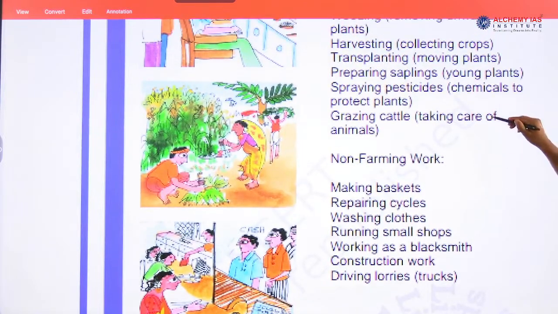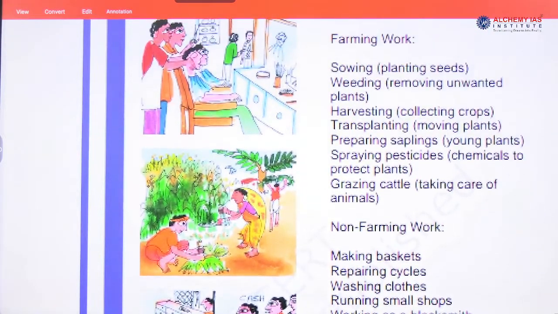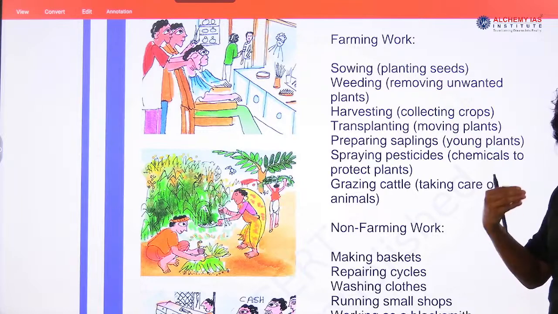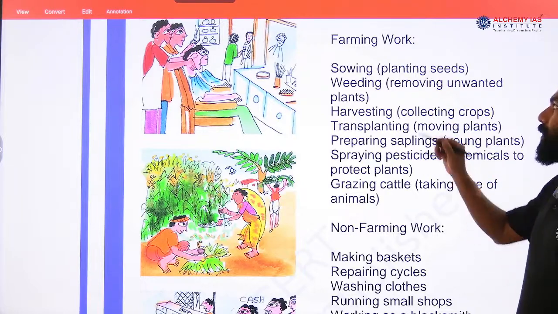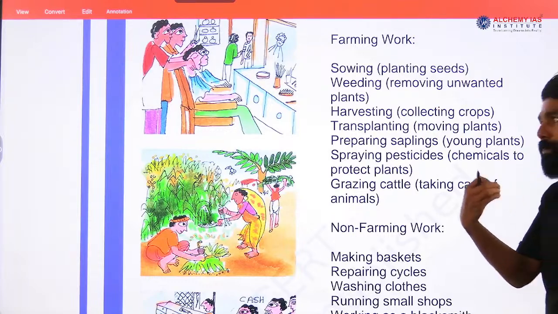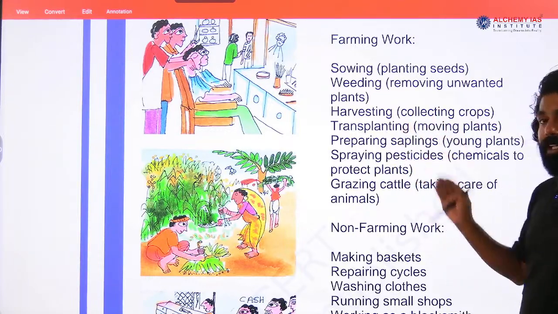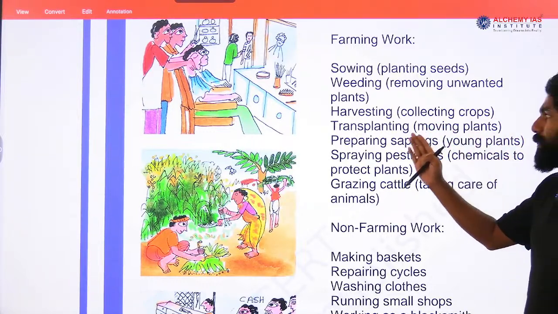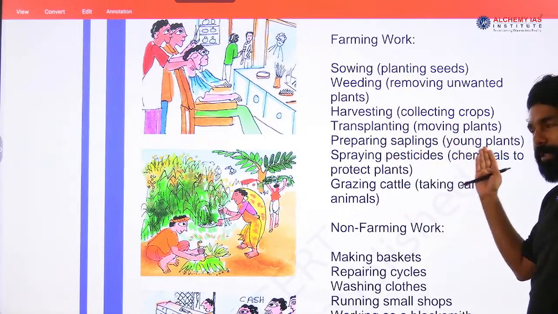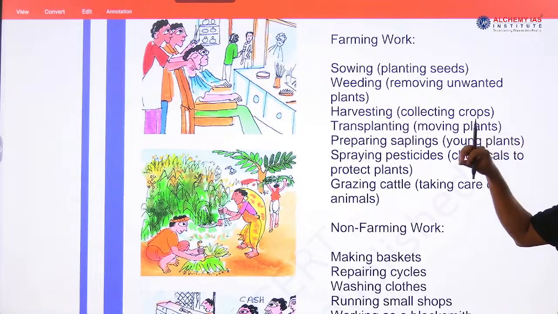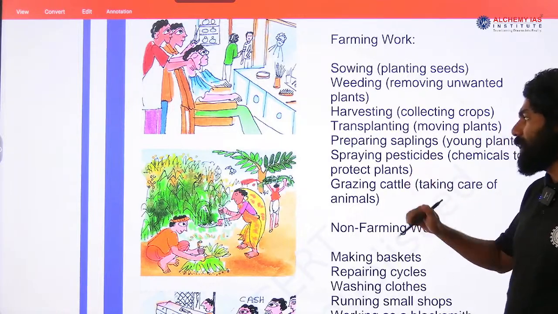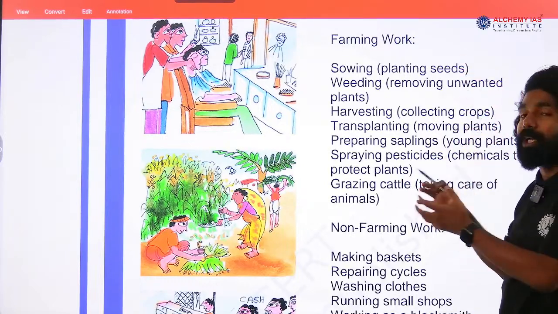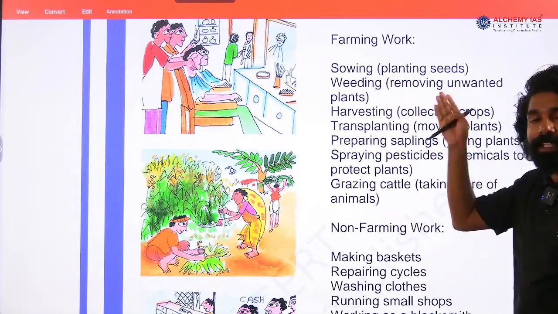One is farming-related work: sowing, which means planting the seeds in an area; weeding, that is removing unwanted plants in the farming area; harvesting, that is collecting the crops; transplanting, moving the plants; preparing saplings; spraying pesticide, to protect the plants from pests; and grazing cattle, taking care of animals. These are the activities that some people in rural areas are involved in as farming-related work.